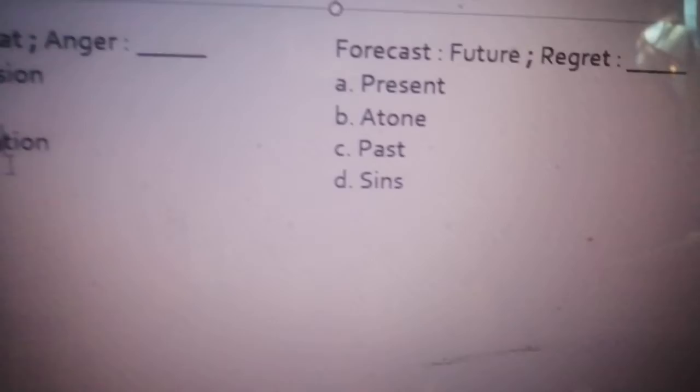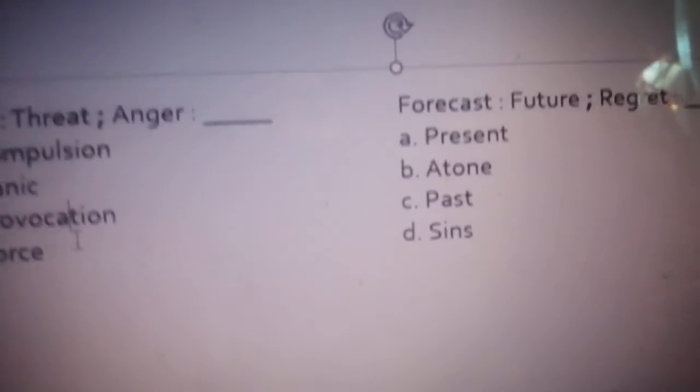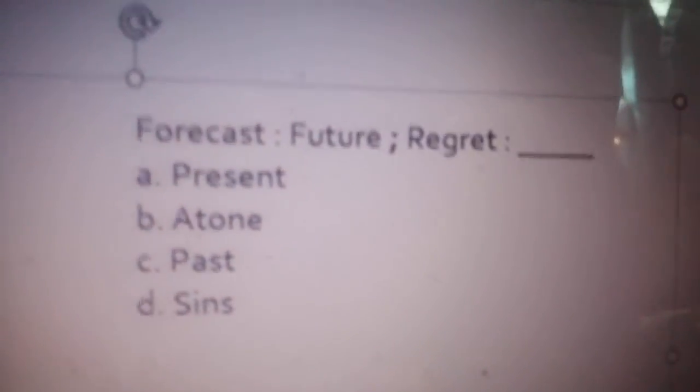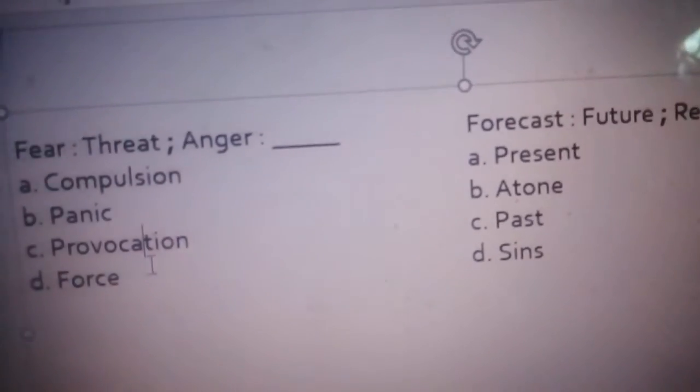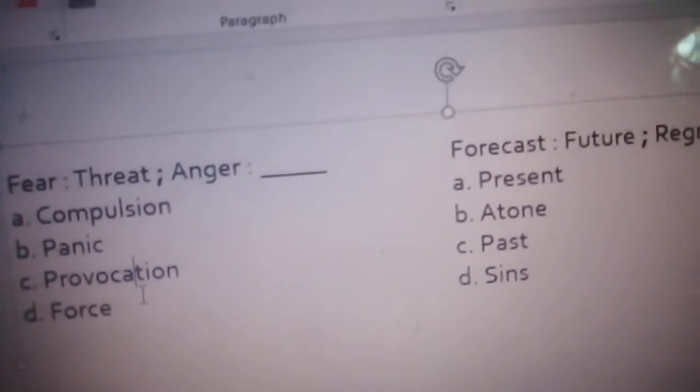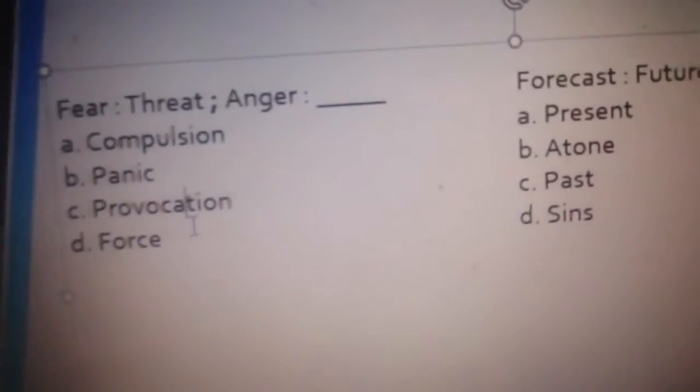Next is forecast. Forecast means predict. What do you predict? You predict something in the future. So what we have to make out of this is, forecast means predict, and we are trying to predict the future.